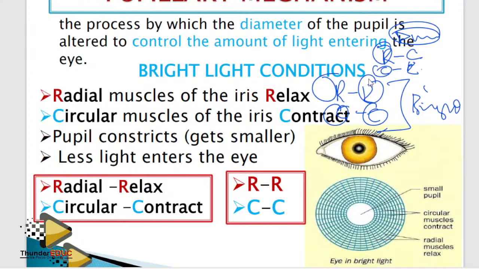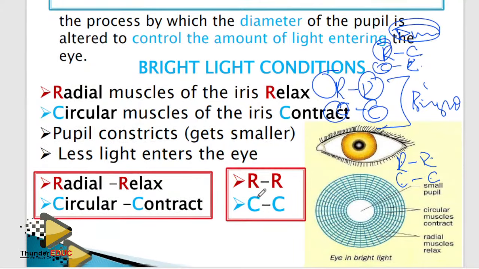While in bright light, people don't mix. They're scared to be seen. R with R, C with C. Radial muscles relax, circular muscles contract. And then less light will enter the eye. And then what happens? You'll be able to see in bright light.